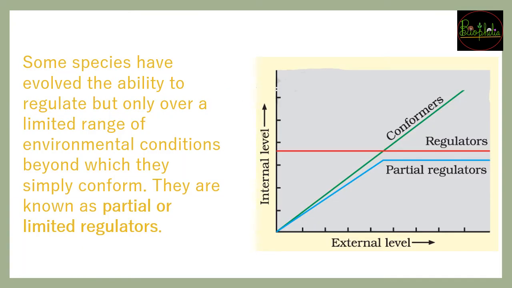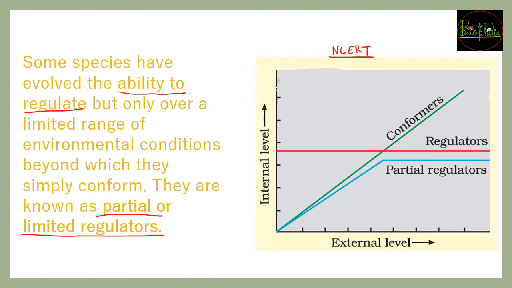Now as we had seen, some organisms are conformers, some are regulators. So during evolution some animals tried to become regulators by evolution from conformers. They had the ability to regulate, but only over a certain limited range of environmental conditions, beyond which they were simply conformers. So these organisms had dual characters: sometimes they could be conformers, and for some parameters they could be regulators. These were called partial or limited regulators. This is an NCERT diagram that is very important to understand.